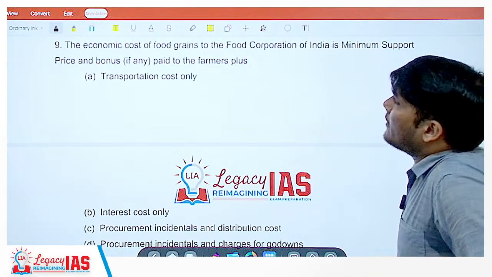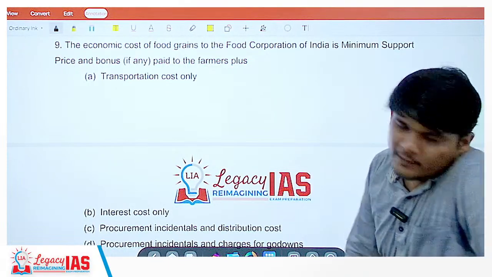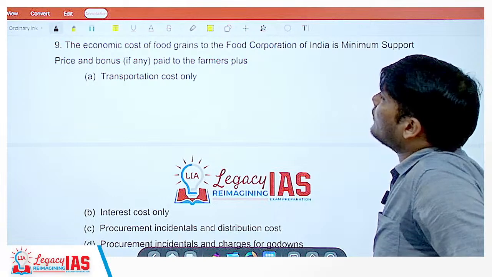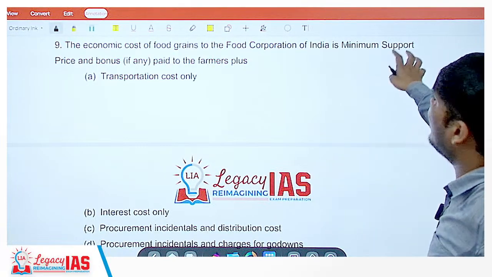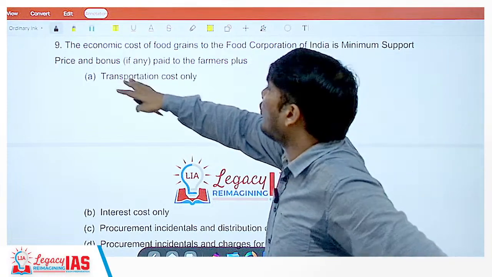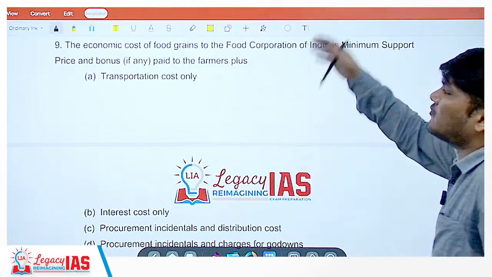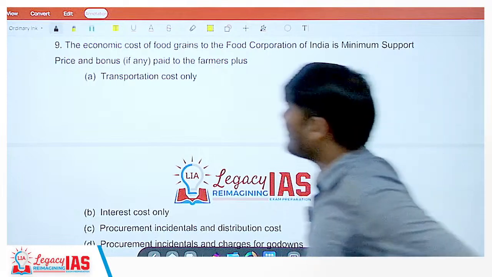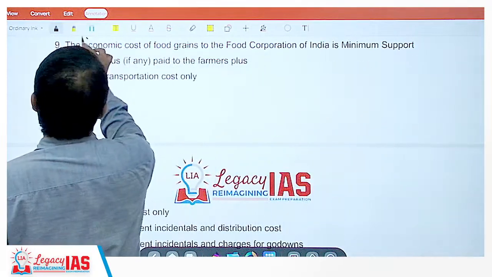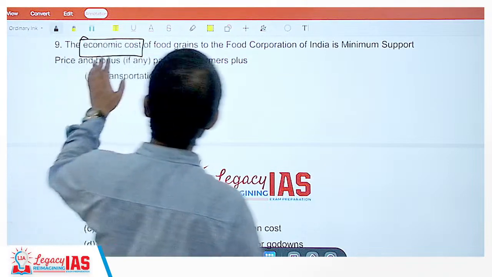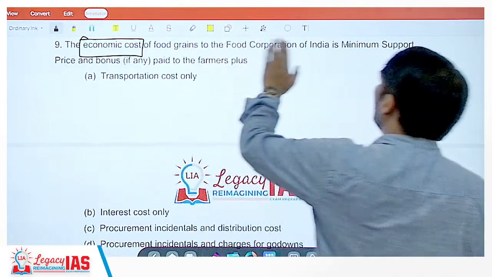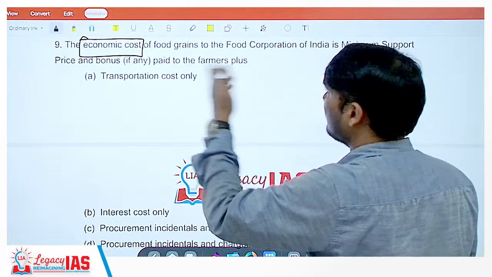Now, moving on, the economic cost of food grains. The economic cost of food grains to the Food Corporation of India is the minimum support price and bonus, if any, paid to the farmers, plus. So they are asking about the economic cost. They want to know whether you know the economic cost or not. So the economic cost of food grains to the Food Corporation of India is what?